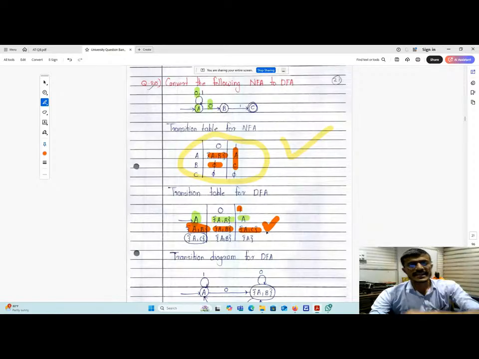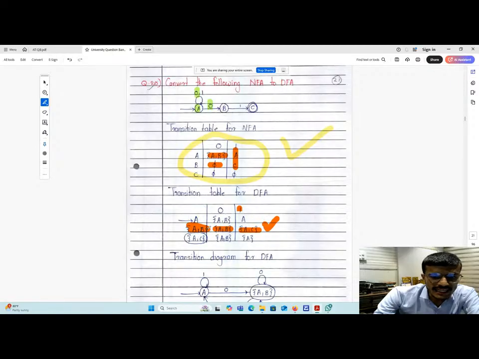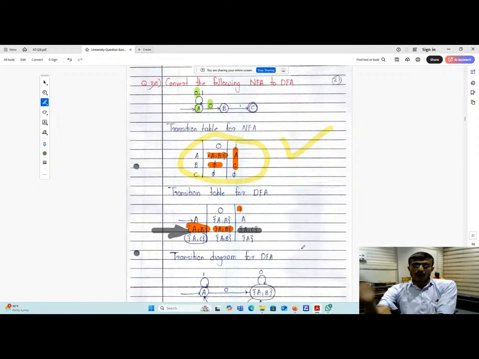So if you observe here, this state is covered, this state was the initial state, and in the second row we got a new state AC. So we have to take the transitions with respect to that AC.